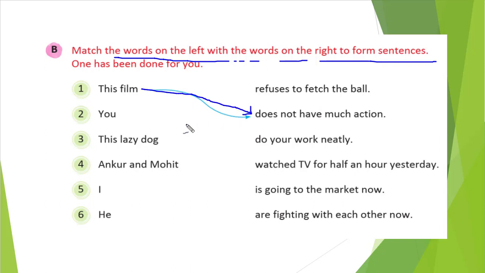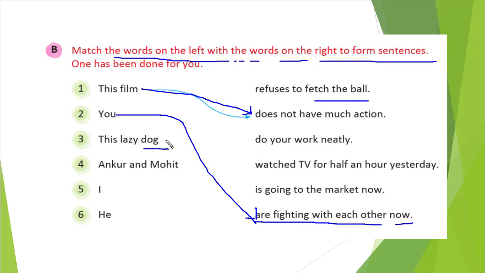You see, whenever you is there, it has to be are, right? Are fighting with each other now. So this should be the answer. This lazy dog. See, the dog can fetch the ball, right? So the dog refuses to fetch the ball. This sentence we are making in the simple present tense. Okay. Ankur and Mohit.